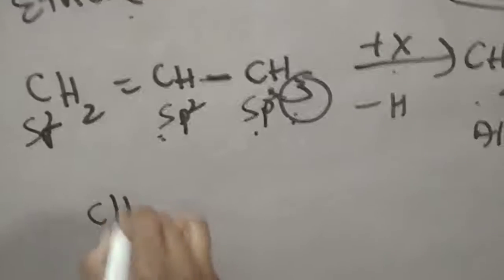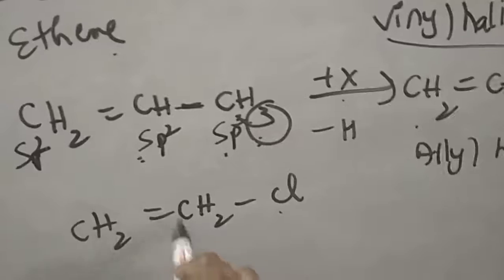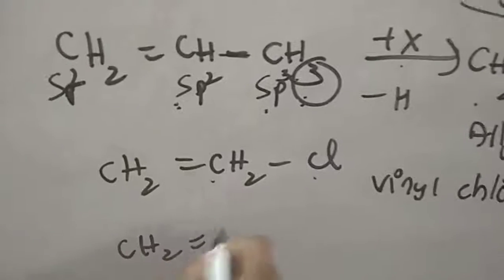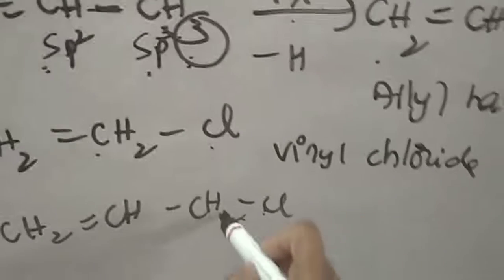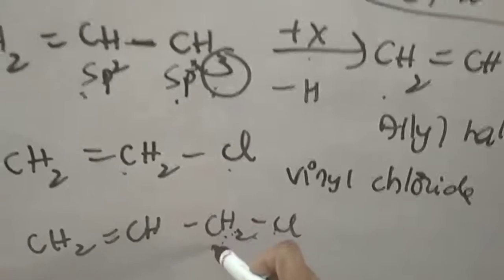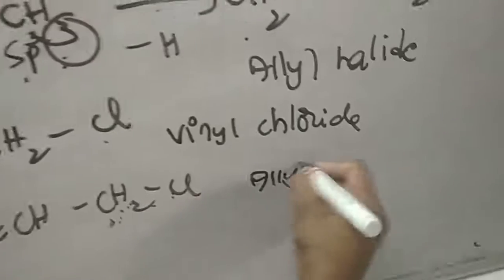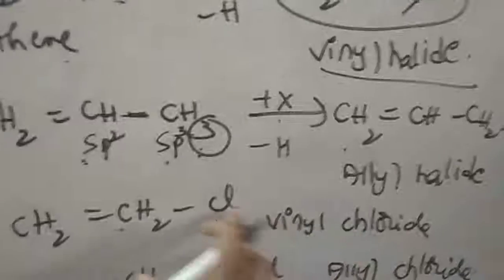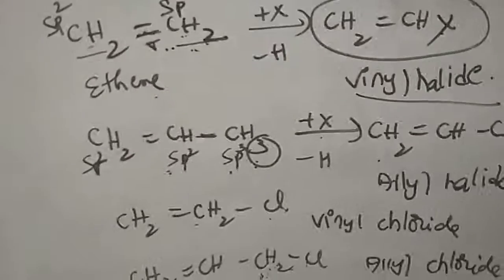So here I am taking CH2=CHCl. Here chlorine is attached to sp2 carbon, so it is said to be vinyl chloride. Here I am taking CH2=CH-CH2Cl. The halogen attached carbon is sp3 carbon, and that sp3 carbon is attached to the sp2 carbon. So this is called allyl chloride. This is vinyl chloride, and this is allyl chloride. This is the classification of unsaturated compounds.